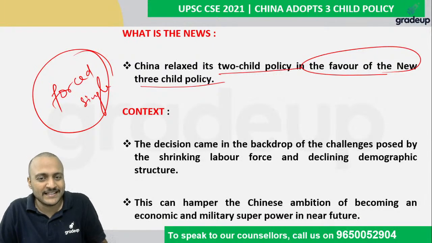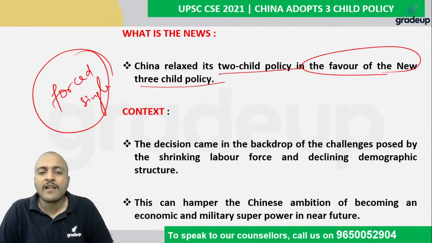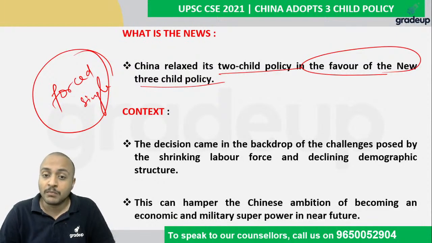Even today it has a communist government, but comparatively it was more under the control of communist pattern of government earlier.